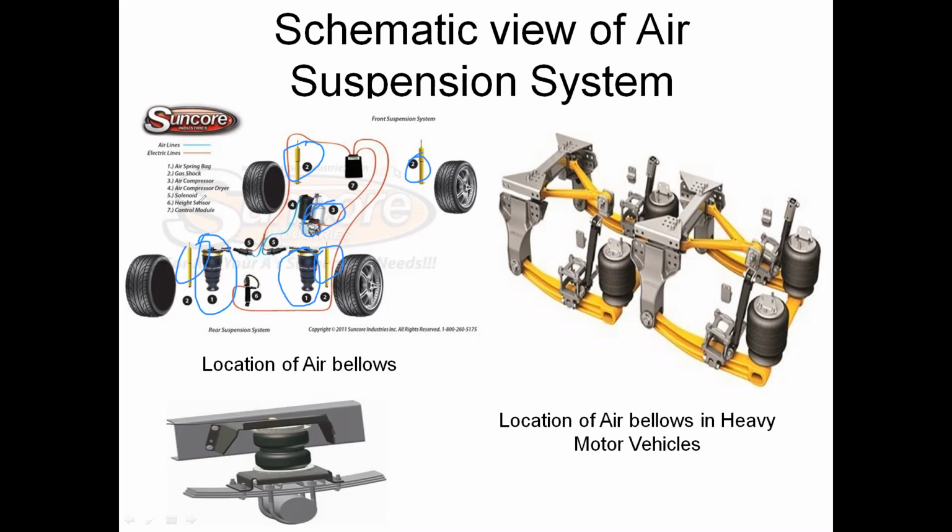And the fourth one, air compressor dryer. Fifth one, solenoid. These are the solenoids. And the sixth one is the height sensor. And the seventh one is the control module. These are the different components involved in the air suspension system.